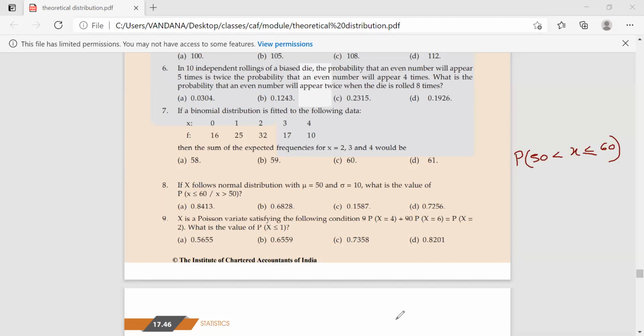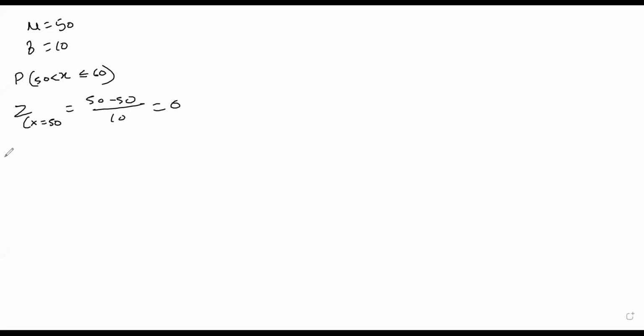So in short, for a normal distribution, mean is 50, standard deviation is 10, and you want the probability that X is in between 50 and 60. So you will find out Z at X equals 50. So it is 50 minus 50 upon 10, that will be 0. And then you will find out Z at X equals 60. That will be 60 minus 50 upon 10, that is 10 by 10 equals 1.